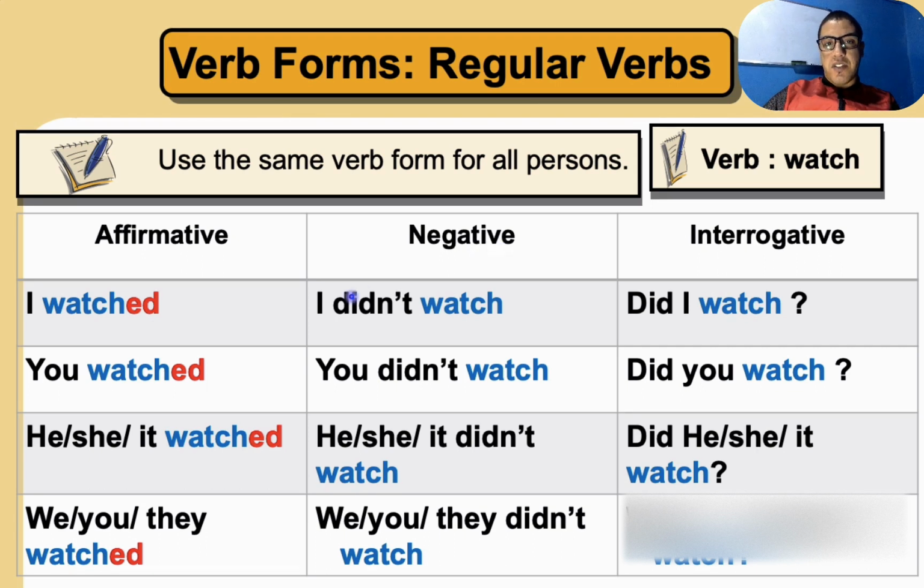Now let's move to the negative. The negative is: I didn't, you didn't, he, she, it didn't. Then we have we, you, they didn't watch. Very good.